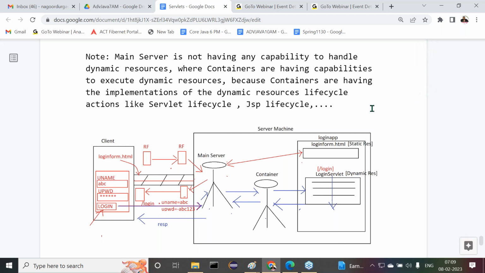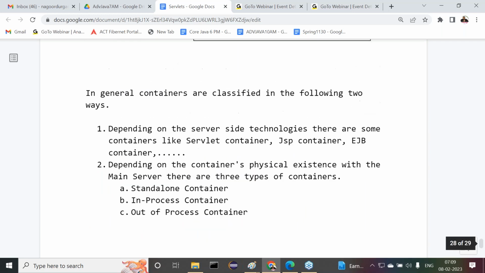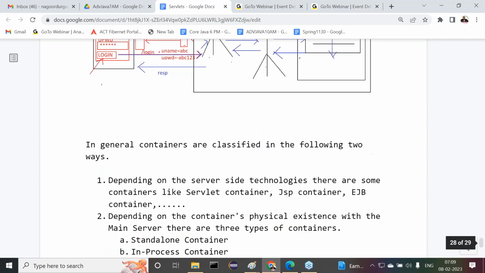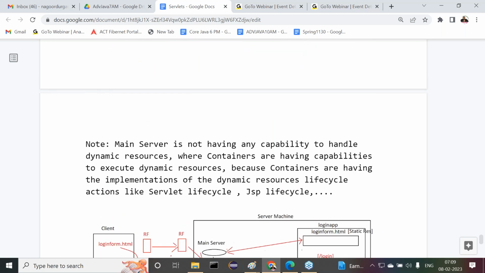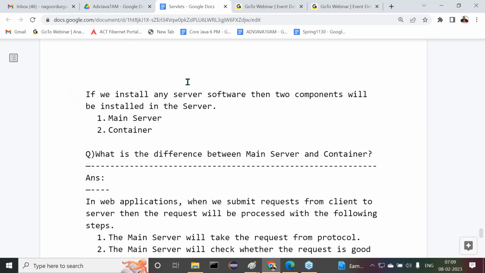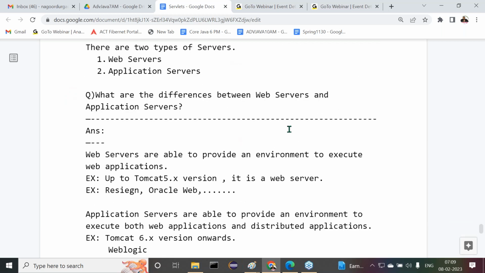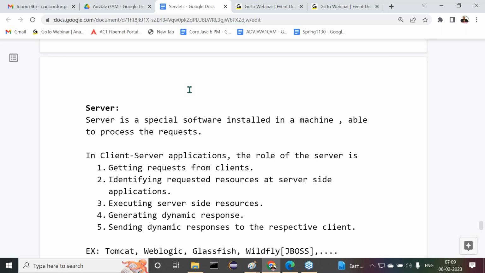Now come to the content, what we completed in the last session. Few points we have to discuss. The server here we started, I think so, right? Now tell me, in client server applications overall, three main components are available. What are they? One is the client, second is the protocol, and third is the server. Already we understood client and protocol, then what we started is the server.